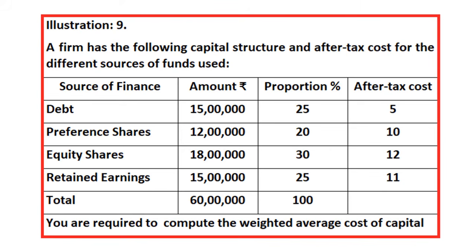How can we calculate this proportion? That is, 60 lakhs is presumed as 100. Therefore, what is 15 lakhs? So 15 lakhs divided by 60 lakhs into 100 is equal to 25%. 12 lakhs divided by 60 lakhs into 100 is equal to 20%. So on, this has been calculated. That is 25, 20, 30 and 25. This is the proportion of the source of finance out of the total amount. Then after tax cost 5, 10, 12, 11 is given. So you are required to calculate weighted average cost of capital.